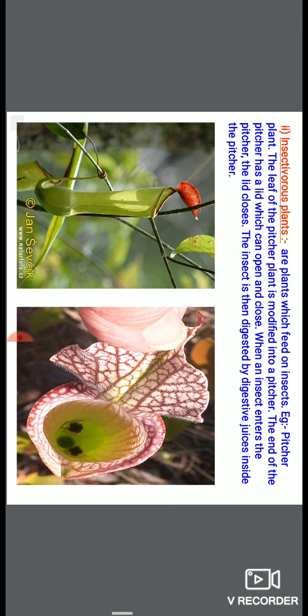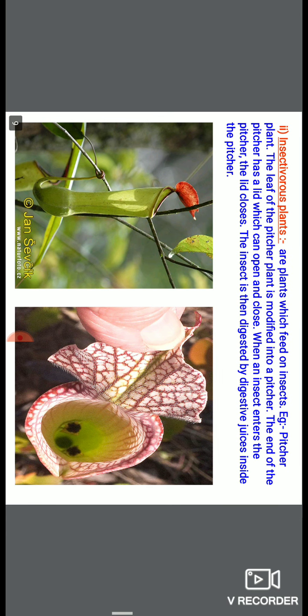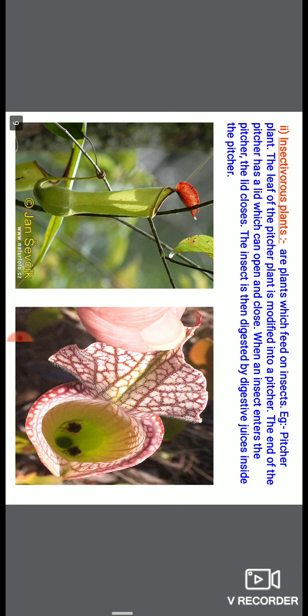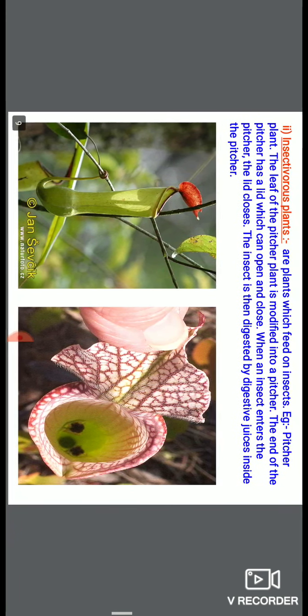After trapping the insect, the plant releases digestive enzymes in the pitcher, digests the insect and absorbs its nutrients, completing its nutrition requirement.